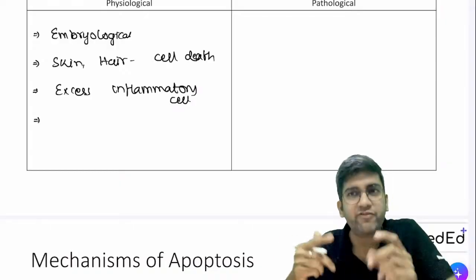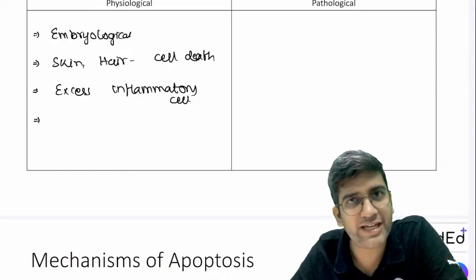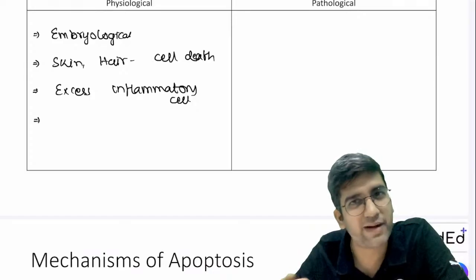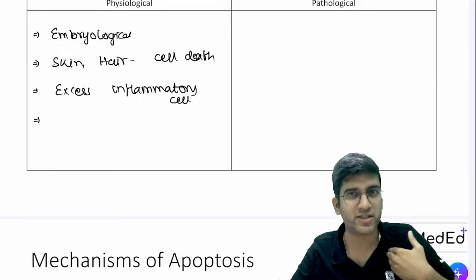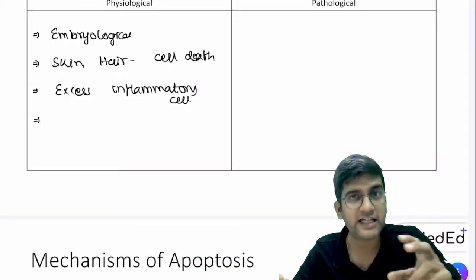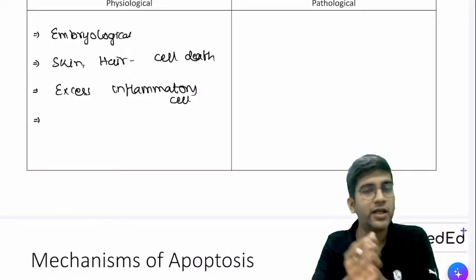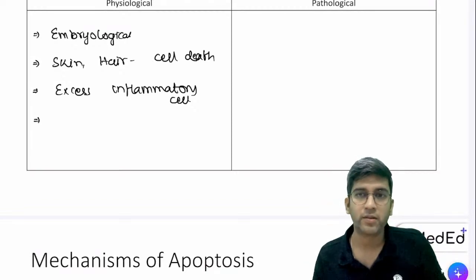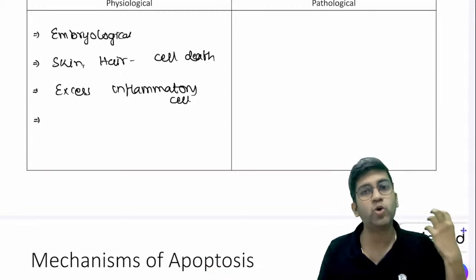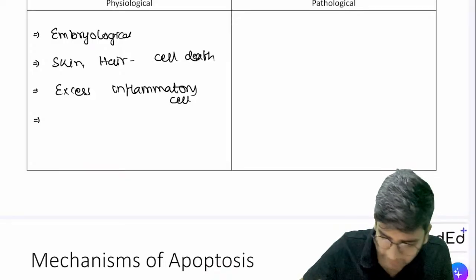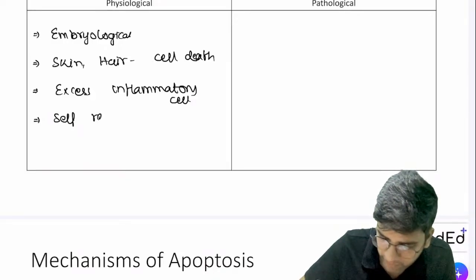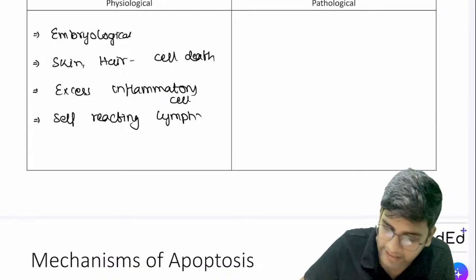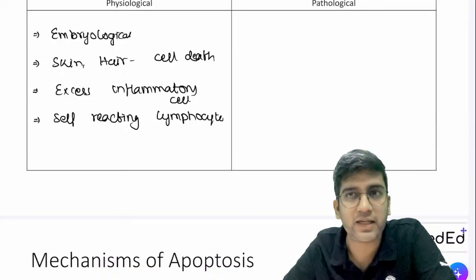Next, self-reacting lymphocytes. Should they die or should they remain? They should by default die. That's what thymus does. Thymus removes all the self-reacting. Self-reacting means lymphocyte which considers my body as foreign. Because they are excess, it's very difficult for them to go back inside, so they should die, right? So excess inflammatory cells and self-reacting lymphocytes will die, because if they don't die, you'll have autoimmune disorder, right? They should die by default.